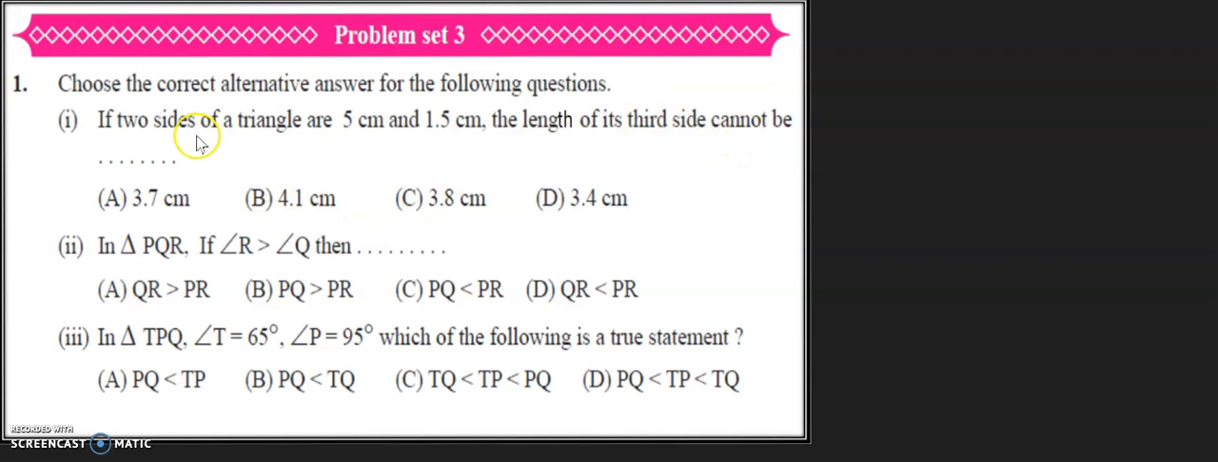Now, in order to solve this particular MCQ, we are going to use the property that the sum of any two sides of a triangle is always greater than the third side. Whenever we add any two distances, we always add the smaller two distances, and we have to check whether the sum is greater than the third side, the greatest distance. Okay, so we'll start with the rough work.